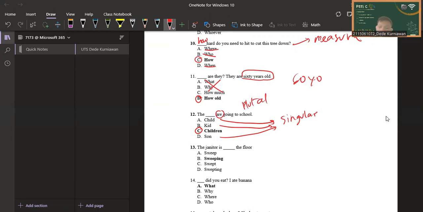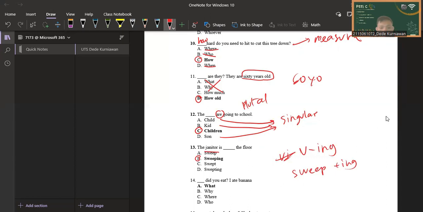For the next question, the janitor is blank the floor. This is present continuous tense, so this should be verb plus ing. "Sweep" is not correct because this is verb one without ing, so it is incorrect. B, "sweeping," is correct because the verb one for sweep is sweep plus ing. So it's sweeping. This is correct.